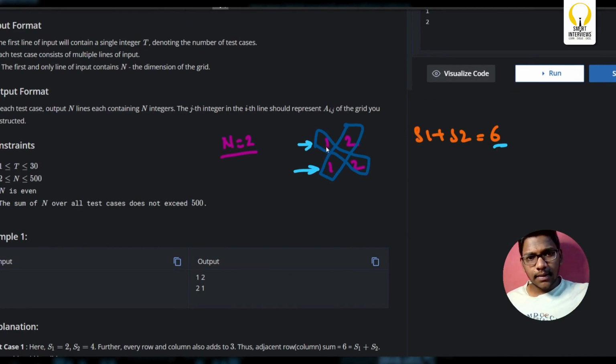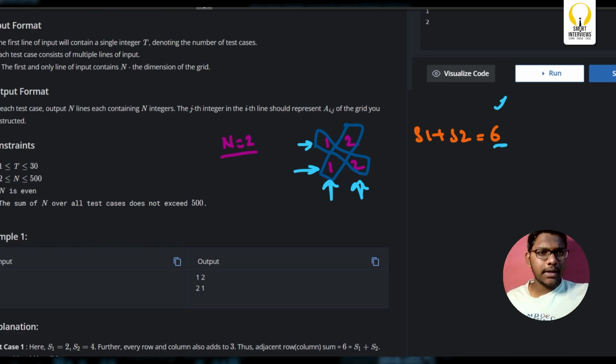Is it 6? 3 plus 3, 6. Yes. And also adjacent columns, 2 plus 4, 6. Yes, it is 6. So it is valid if you write this. We'll just observe it from the test. For n equal to 2 it worked.